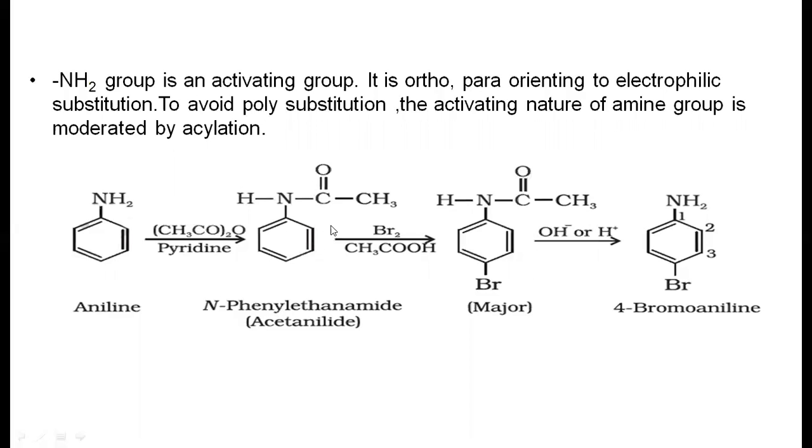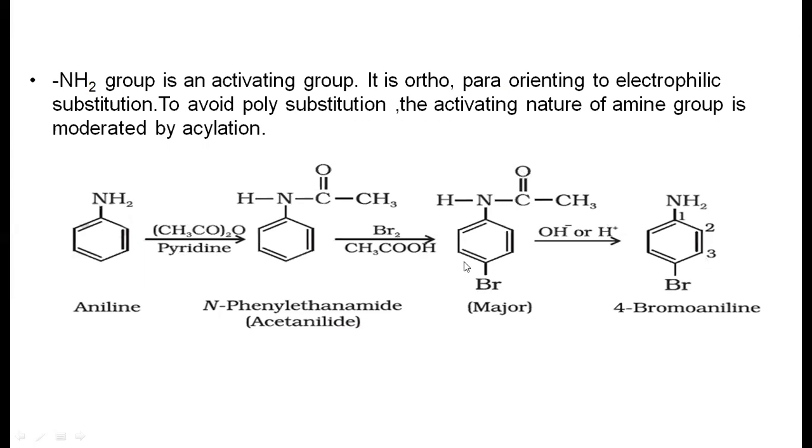Further, when it reacts with bromine in acetic acid, the electrophile is Br+, which can react only at the para position, because of the bulkier group and the bromine size is also bulkier. Because of steric repulsions, this Br+ electrophile attacks at the para position. After producing para bromoacetanilide, on hydrolysis the acetyl group is eliminated and it produces para bromoaniline.